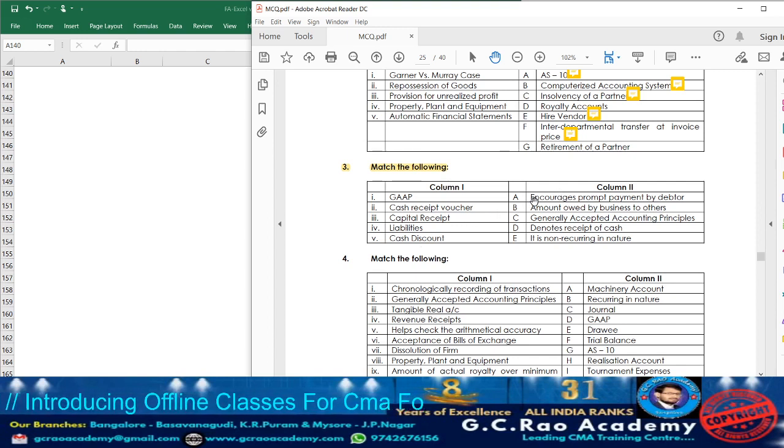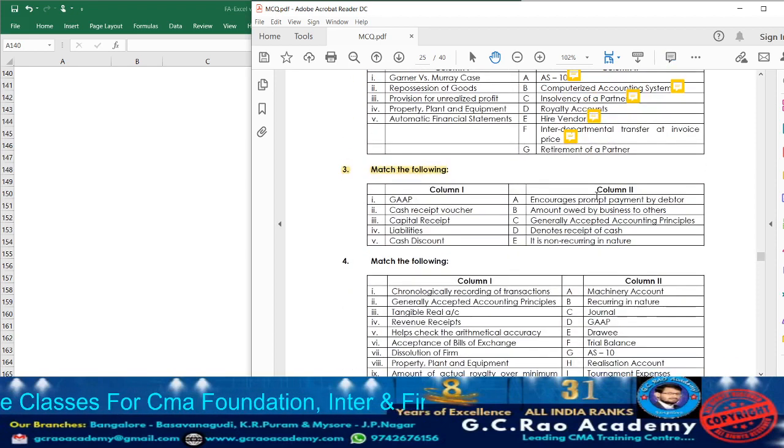So now let us match. Point number 8 here, what encourages prompt payment by debtor? For that, what will be given? Cash discount. So accordingly, write down here 0.5.